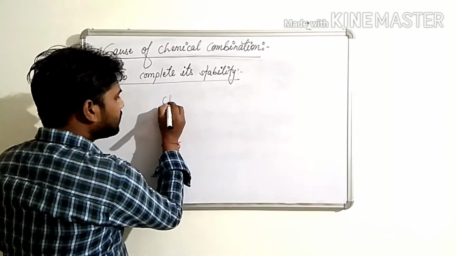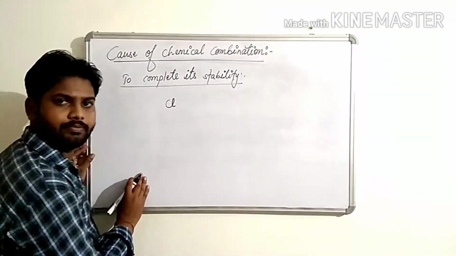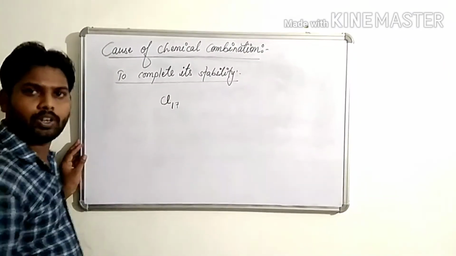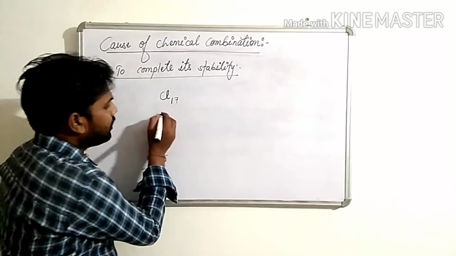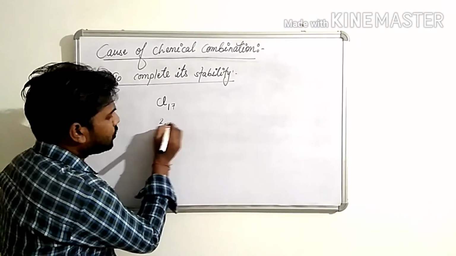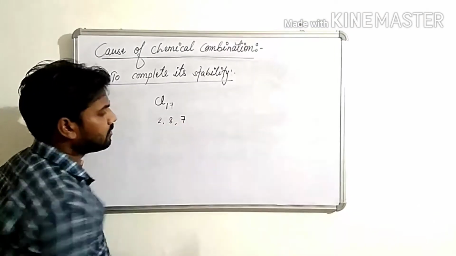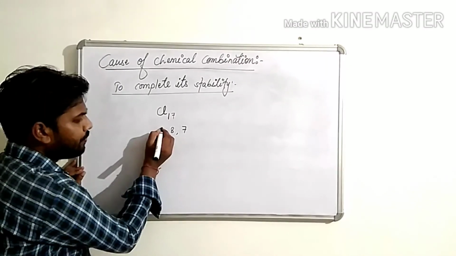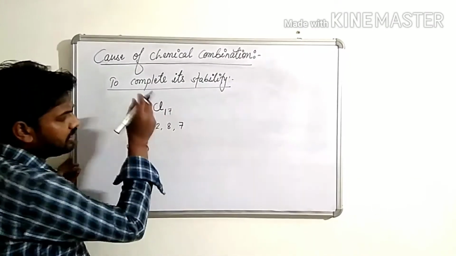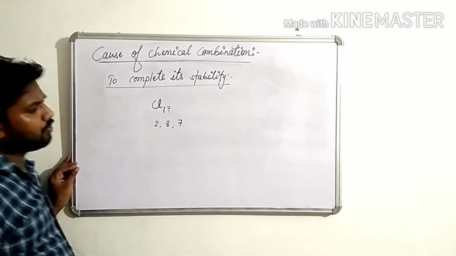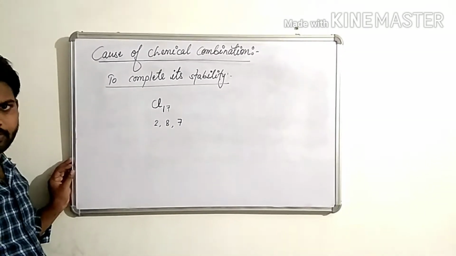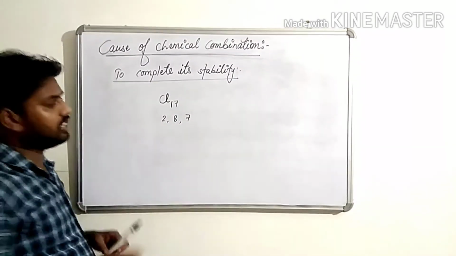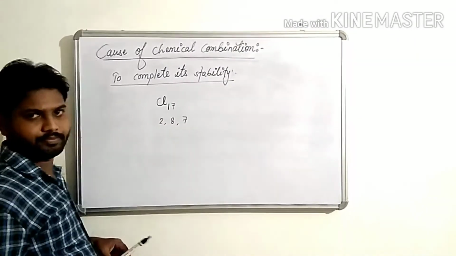suppose this is chlorine, atomic number 17, okay, and write its electronic configuration: 2, 8, 7. Okay, if this atom wants to become stable, it must have completed 8 electrons in the last shell.